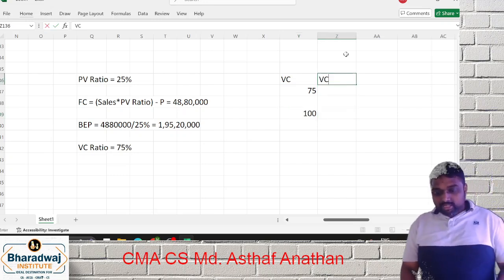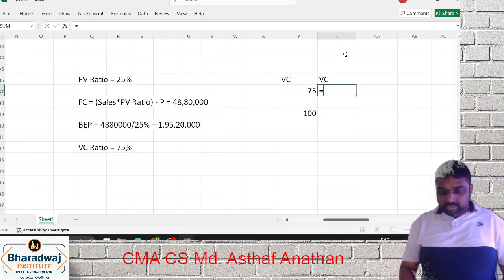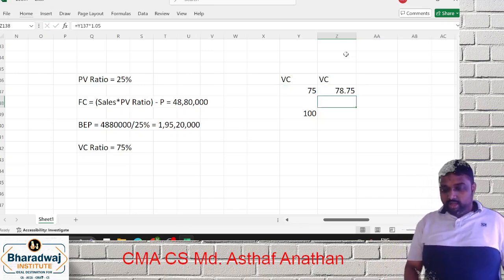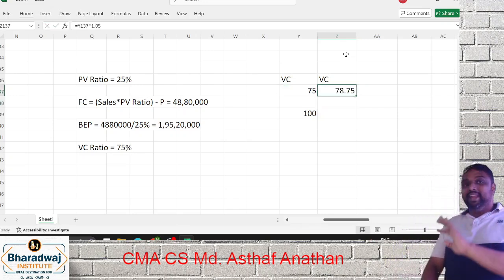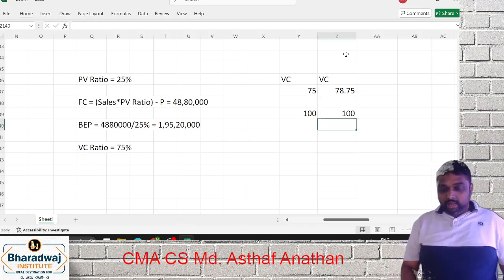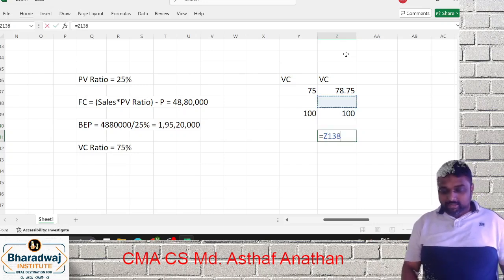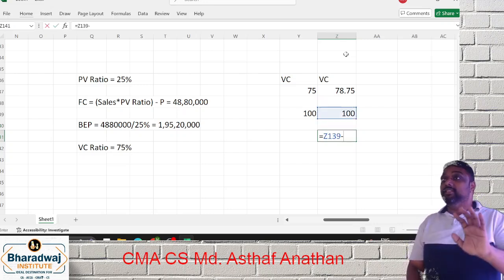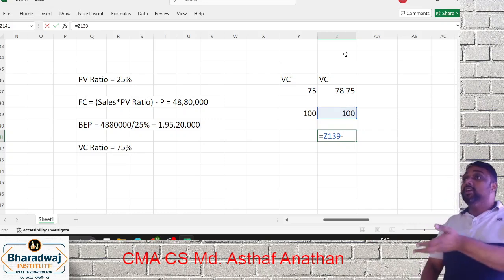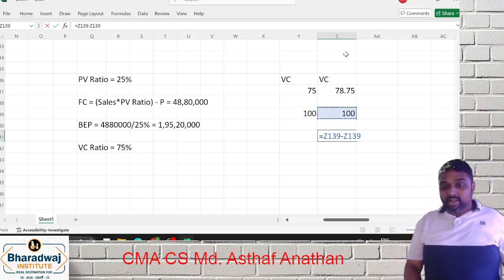Now next year your variable cost goes up by 5%. Just multiply by 1.05. Don't put 5% into 80. If you took 80, it's wrong. Sales remain the same, so your contribution will be the balance. See, don't think that your answer is wrong. I'm doing one shortcut method. Maybe in the reverse way, your answer is also correct.